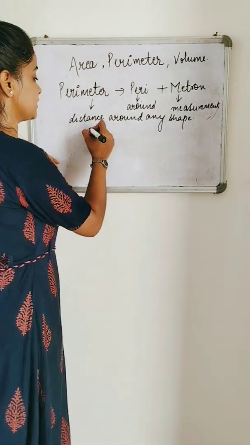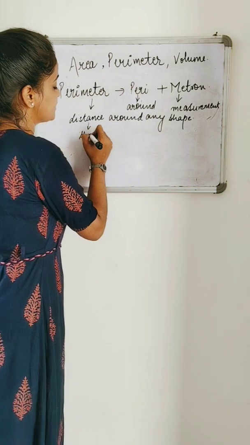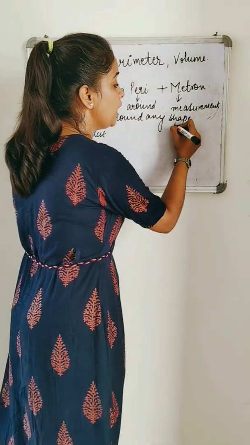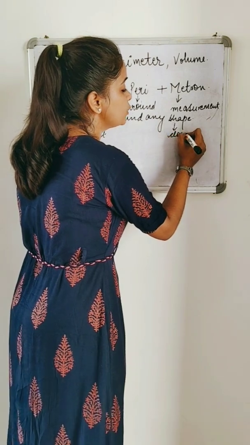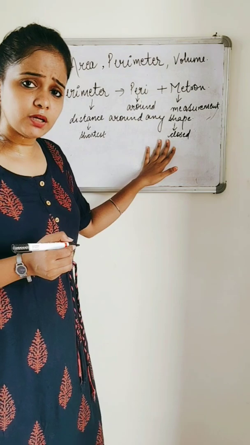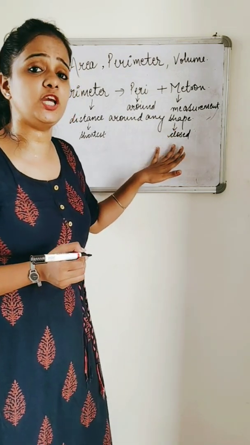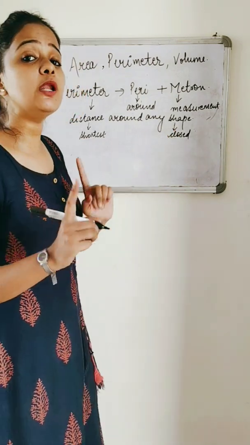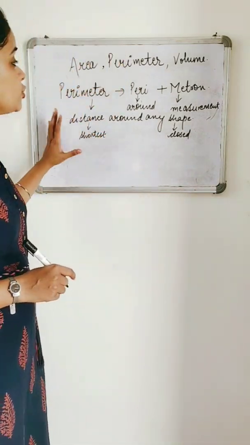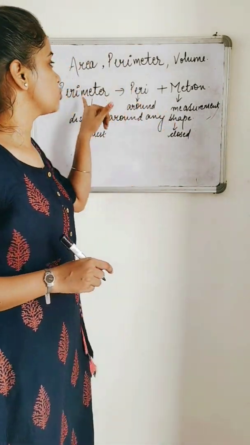Distance means the shortest distance, and the shape should be a closed shape, it may be a polygon or an irregular figure, but it should be closed. Then only will you be able to find out the perimeter. So the shortest distance around any shape is called the perimeter.